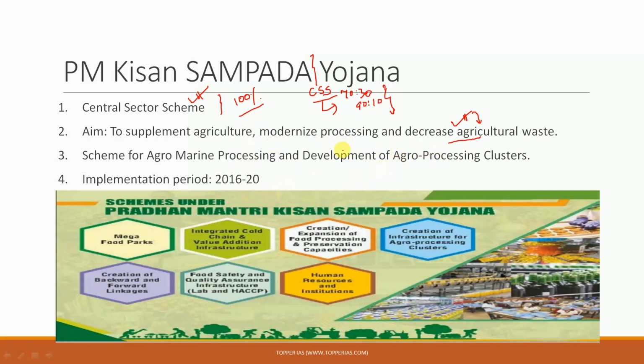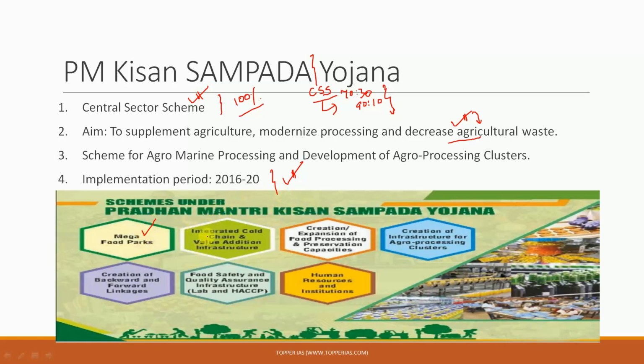Next, what you should know here is the implementation period of this particular scheme. The implementation period is from 2016 to 2020, so this continues to be an implementation period, and that is why it is also important. Also, you should know that there are 7 schemes that have been included under the Pradhan Mantri Kisan Sampada Yojana. This is first and foremost the Mega Food Park scheme. Next is the Integrated Cold Chain and Value Addition Infrastructure scheme.